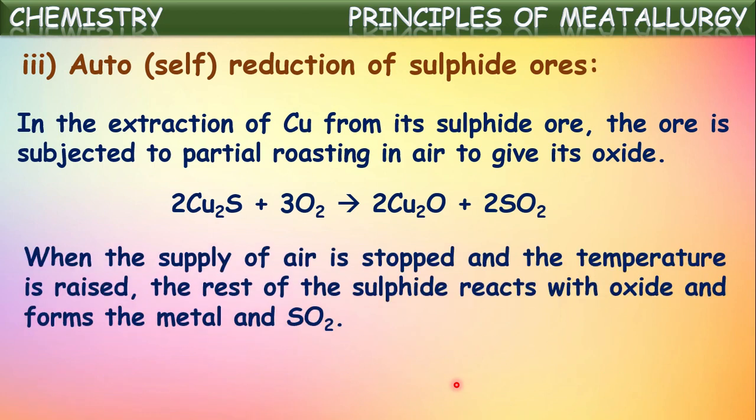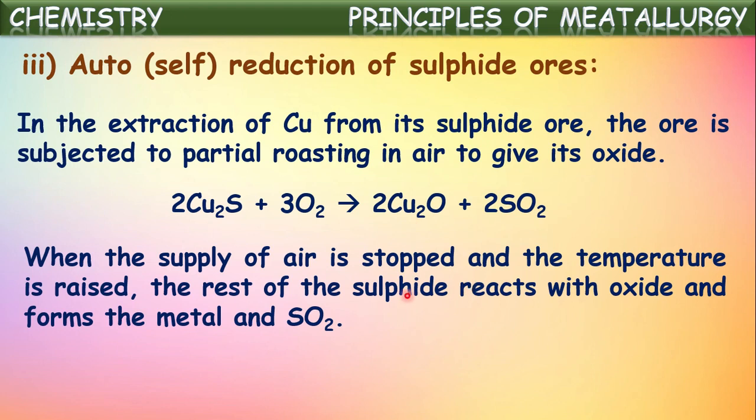When the supply of air is stopped and the temperature is raised, the rest of the sulfide reacts with the oxide and forms the metal and sulfur dioxide. See what is happening here. Initially, copper sulfide is heated in the presence of oxygen. This we call roasting. Then copper sulfide converts into copper oxide. If the supply of air is stopped, then what happens?